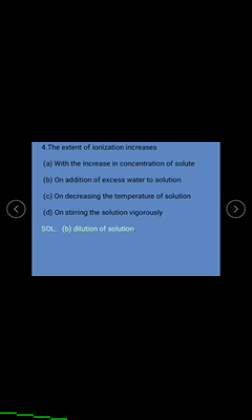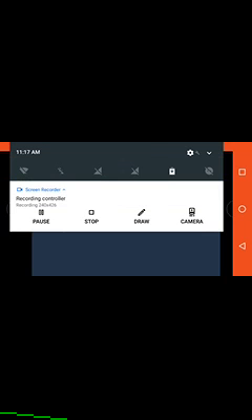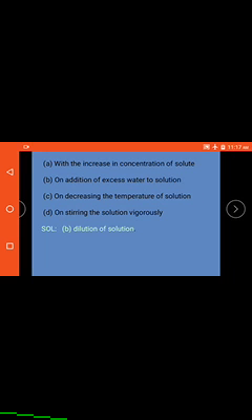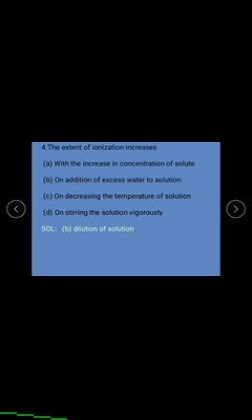The extent of ionization increases: A. with the increase in concentration of solute, B. on addition of excess water to the solution, C. on decreasing the temperature of the solution, D. on stirring the solution vigorously.